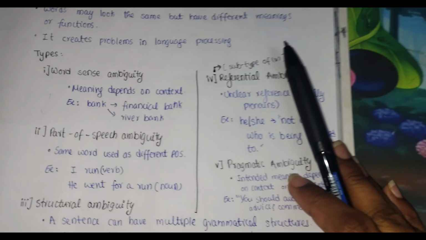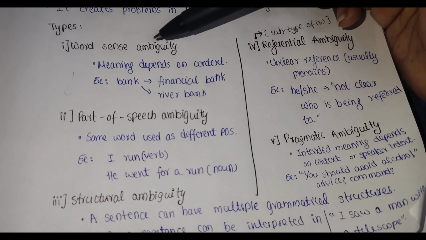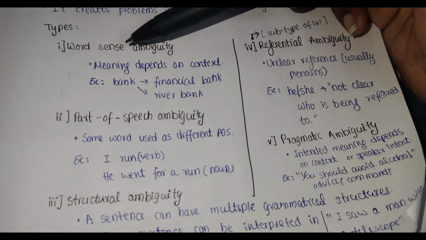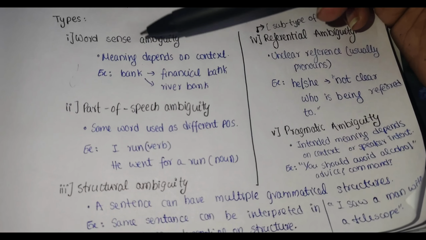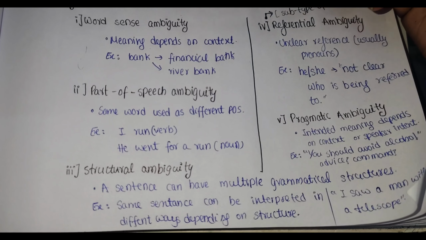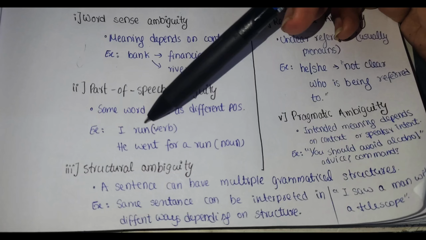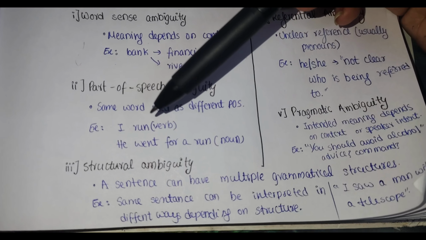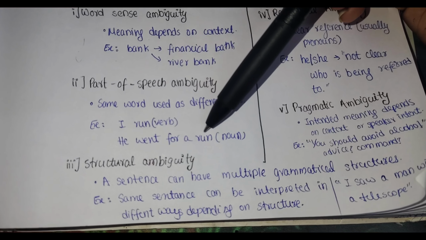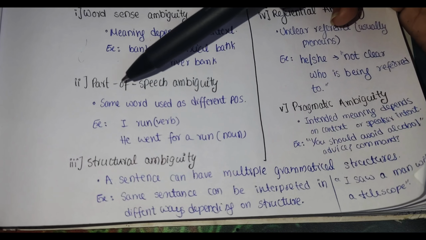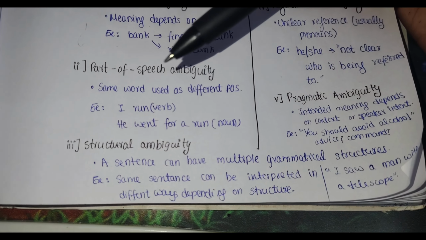So we have 5 types in it. The first one is word sense ambiguity, which is nothing but meaning depends on the context, like bank can be financial bank or river bank, like we discussed earlier. Next one is part of speech ambiguity, which means same word used as different parts of speech. If I say I run, here run is a verb. He went for a run, here run is a noun. So it has different parts of speech.